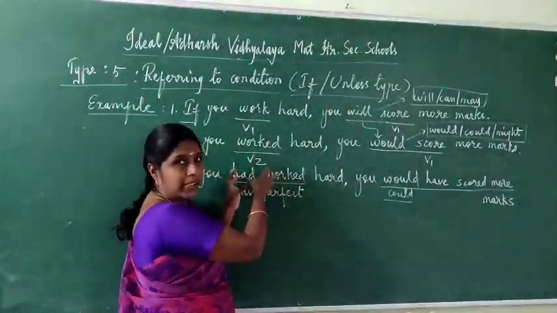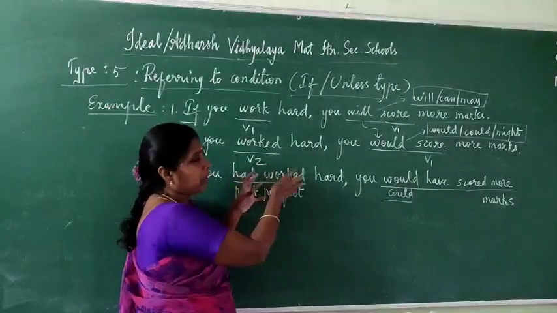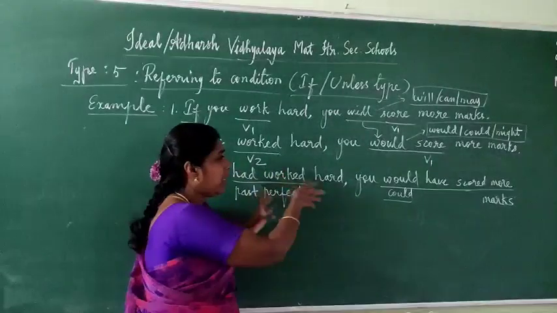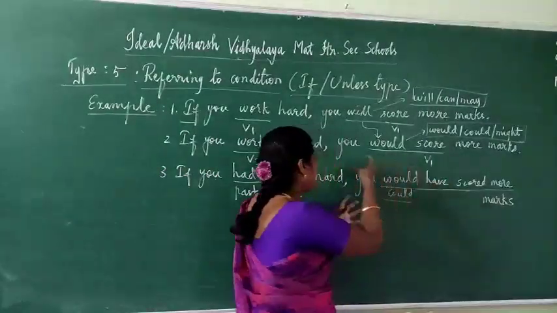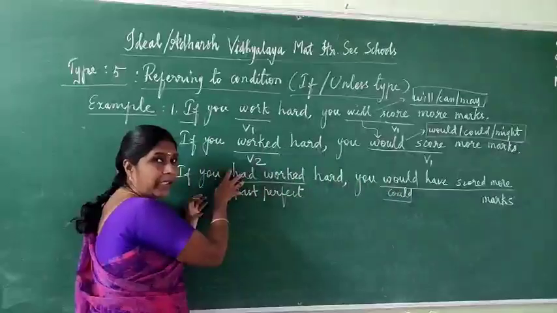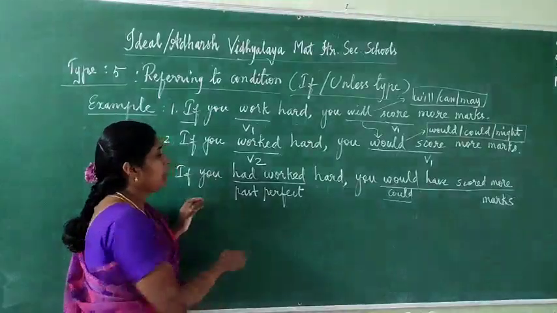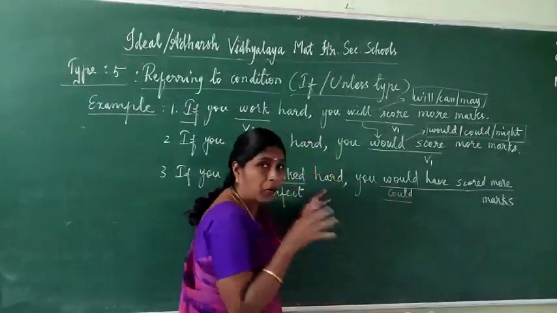One side only is the error. That is a mistake, a tense mistakenly given. So you have to identify it with another format. Suppose the mistake is in the main clause, you have to refer to the subordinate clause to see what tense it is. According to that tense you have to change and correct it. Suppose worked is given here and in the main clause, would have scored.